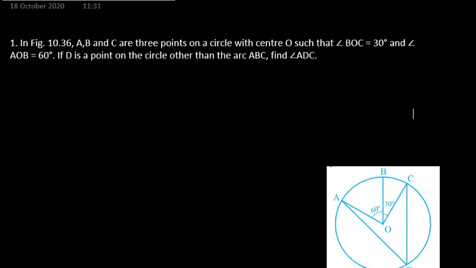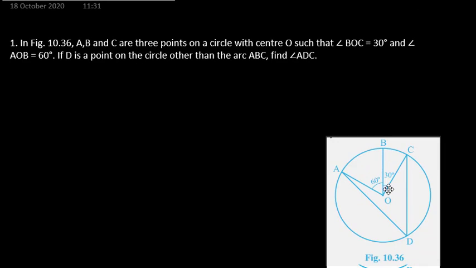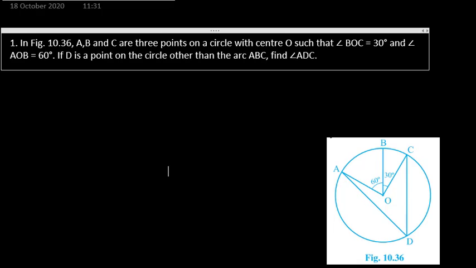So this is our first question. In figure 10.36, A, B, C are the 3 points on the circle with center O, such that angle BOC is given 30 degrees, and angle AOB is given 60 degrees.